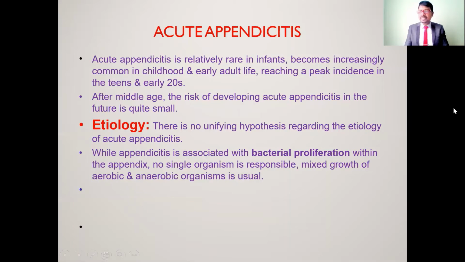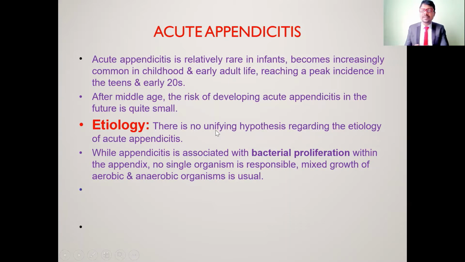So coming to appendicitis, acute appendicitis is relatively rare in infants. It becomes increasingly common in childhood and early adult life, reaching a peak incidence in the early teens. So is this going to be acute appendicitis?